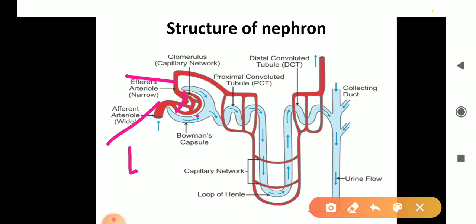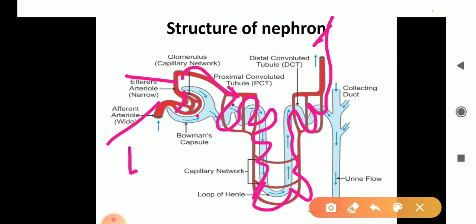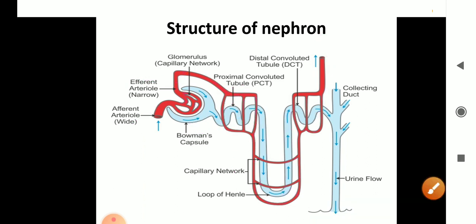Now this arteriole, after coming forward, again covers the tubule all around. Then finally it goes out from the kidney. Getting it? Now again this artery, when it again covers the whole tubule, then here the exchange of the molecules again takes place. One exchange takes place here, and in the second phase the exchange of some material takes place at this portion. Okay.